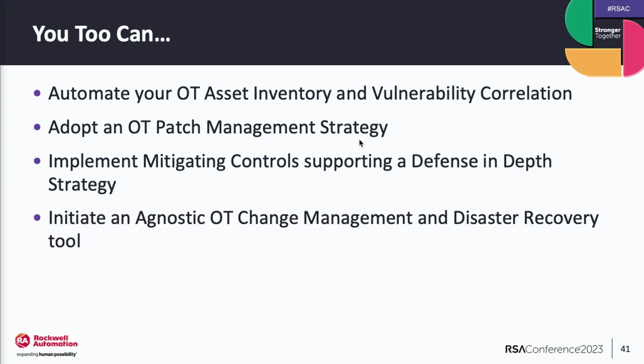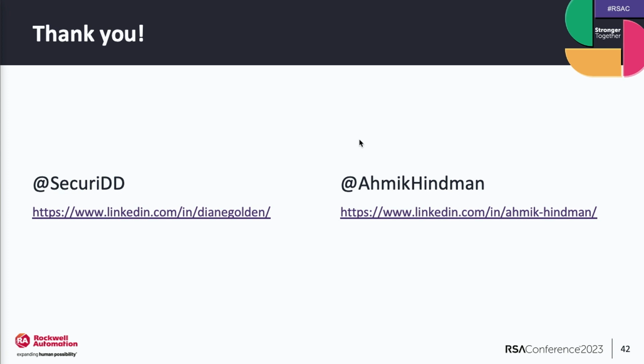Implement that change management and backup recovery. And figure out what your incident response plans are for your OT systems. Now, if anyone wants to come to the mics and ask a question, please do fill out your surveys.